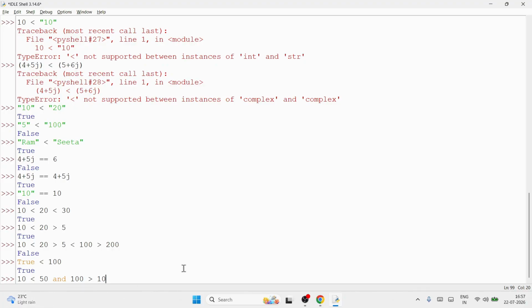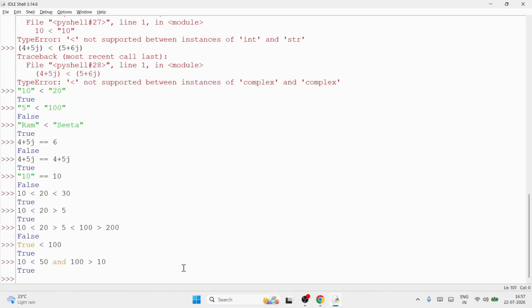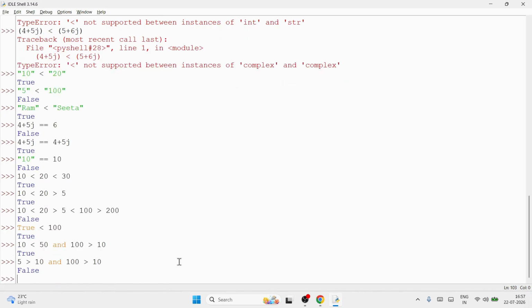Yes, both are true. Answer is true. True. Okay. But if suppose I'm writing 5 greater than 10 and 100 greater than 10. But in this case, as first part only is coming false, is 5 greater than 10? No, false, direct answer false. It will not check the second part as well.